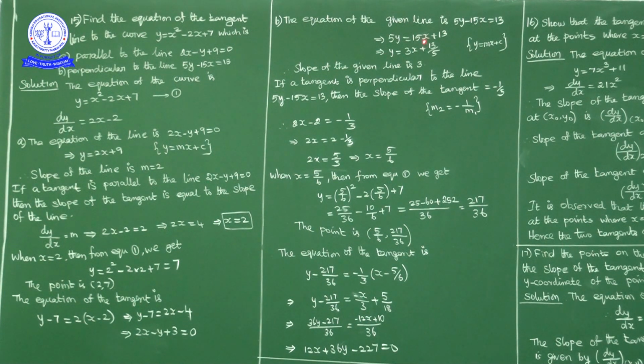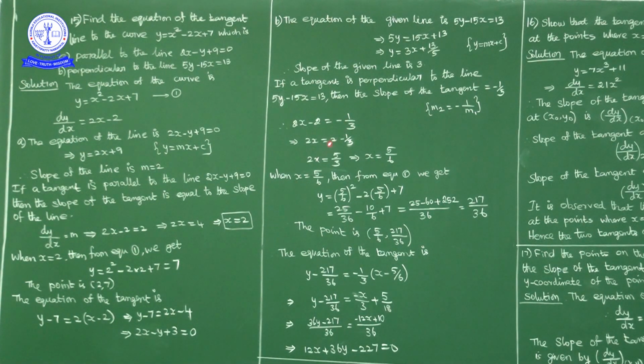So -1 by the slope of this line is what? The slope is 3, so -1 by 3. So the slope of the tangent is -1 by 3. But the slope of the tangent to the curve, by differentiation, we got is 2x minus 2. So the slope of the tangent is 2x minus 2, and the slope of the tangent is -1 by 3. By equating these two, 2x minus 2 is equal to -1 by 3.